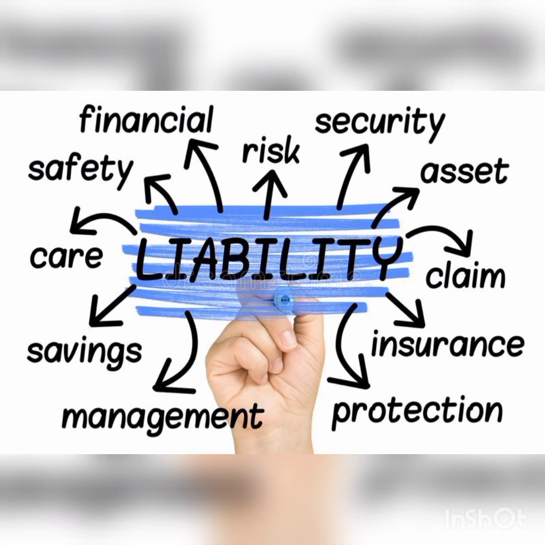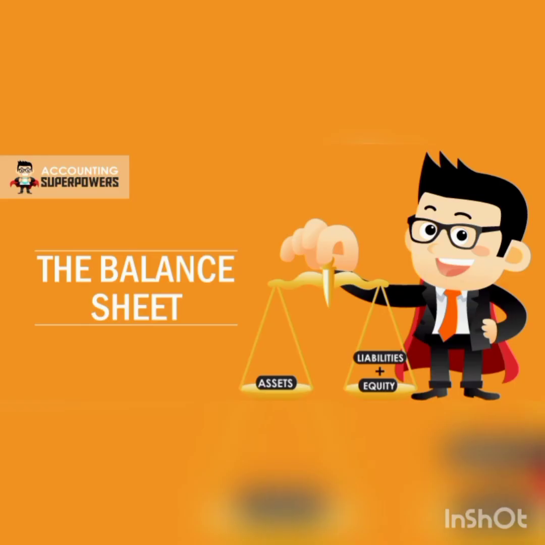Now the third basic term in the accounting process is the balance sheet. A balance sheet is a statement prepared to ascertain the true position of assets and liabilities as on a particular date. We know what an asset is and what a liability is, so we have to prepare the true financial statement on the basis of both on a particular date. Usually this is prepared at the end of the financial year.